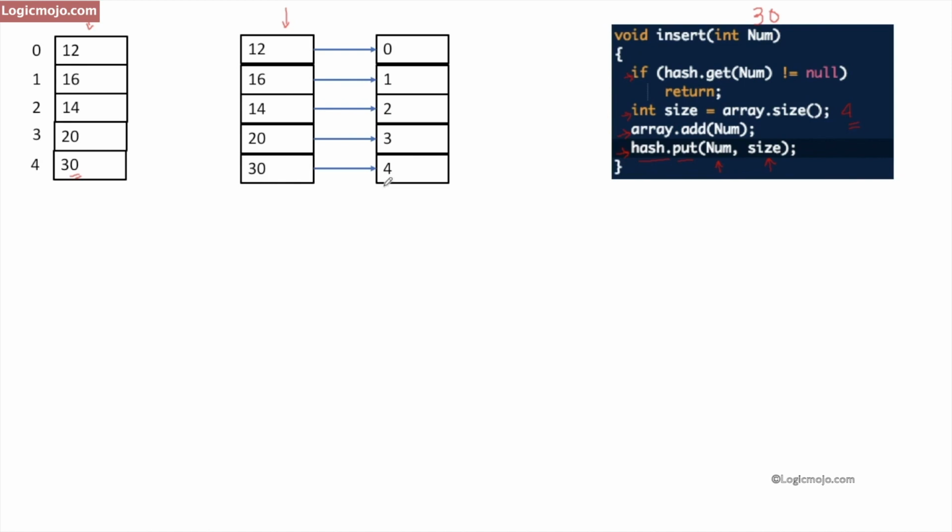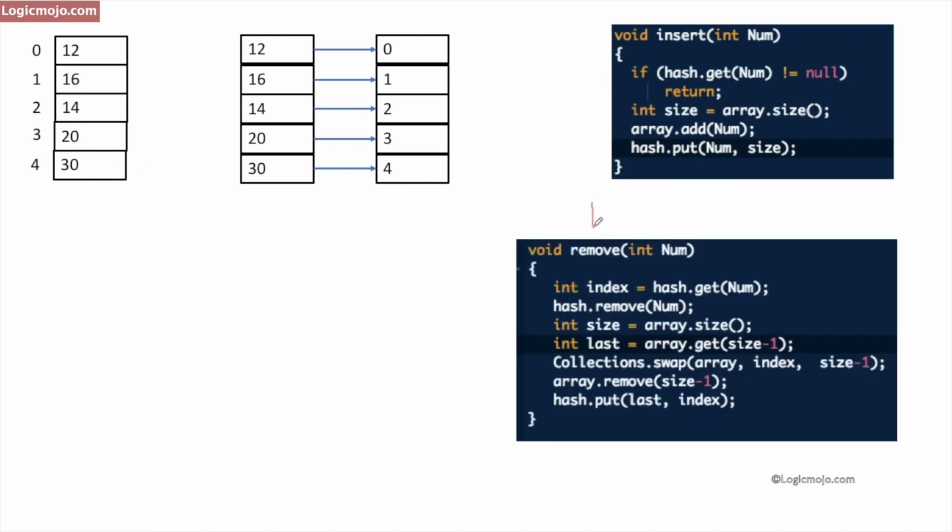So how did we get this 4? Because before inserting this element into the array list, its size was 4. If you see, it starts from 0, so that's why we store 4 here, which is the last index of the array list. So let's see the delete operation also. This is the implementation of the delete operation, and in the delete operation we pass some number. Let's say we pass the value 14, that we need to delete.